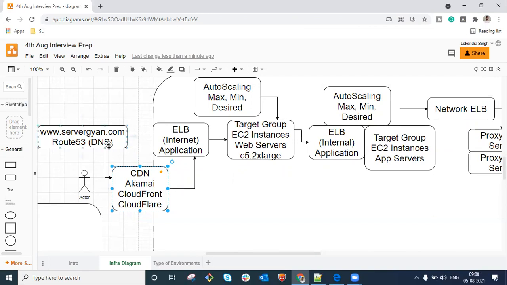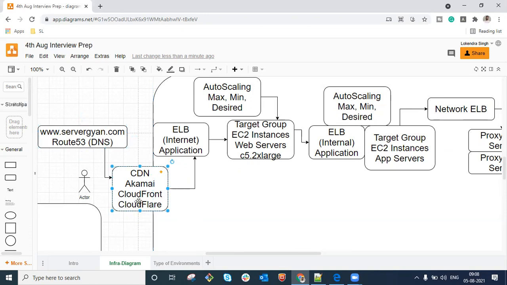For example, let us say the customer is sitting in the US and the website is hosted in India. The latency which was supposed to be over that particular network is reduced, because the data will be served from a nearby location. We will discuss this component when we talk about CDN in detail, right? Okay, so now we have DNS forwarding requests to CDN.